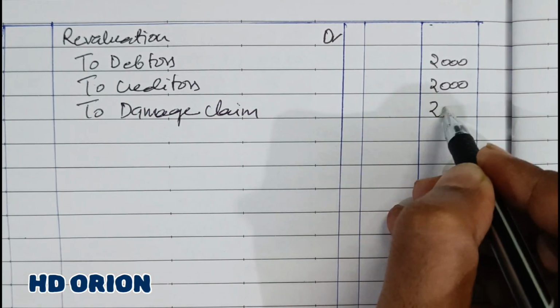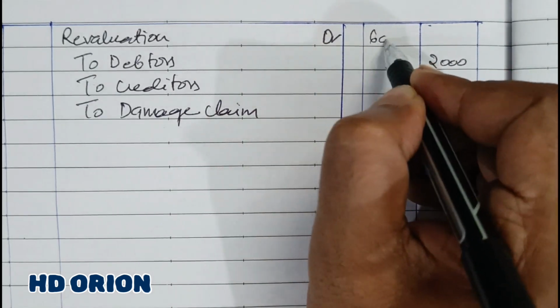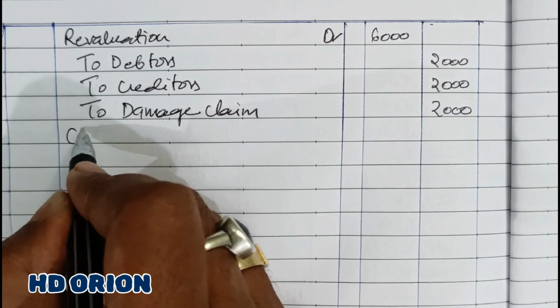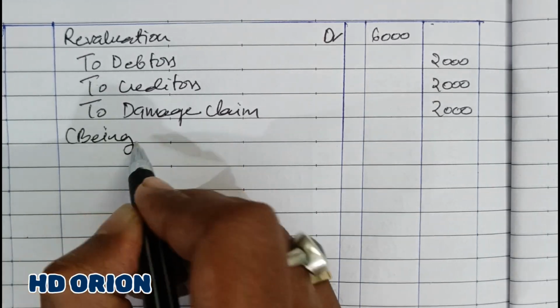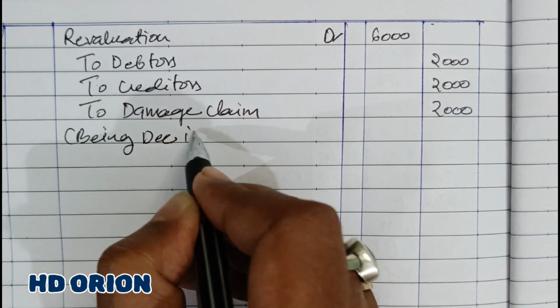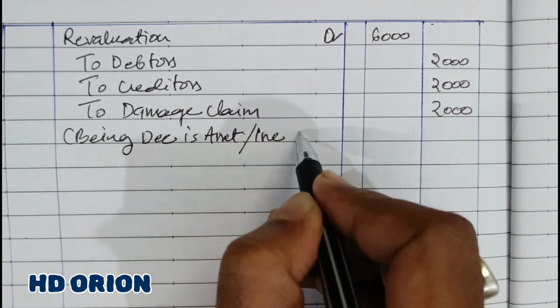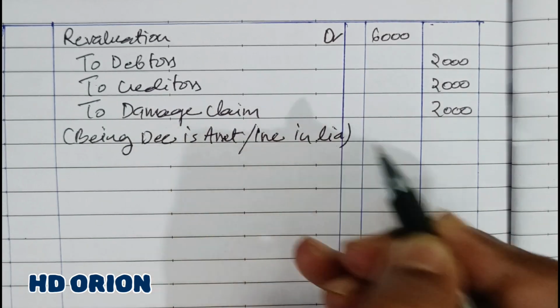Damage claim is there for rupees 2000. So a revaluation account is debited with rupees 6000, being decrease in asset or increase in liabilities.